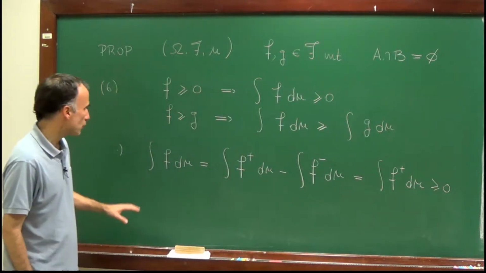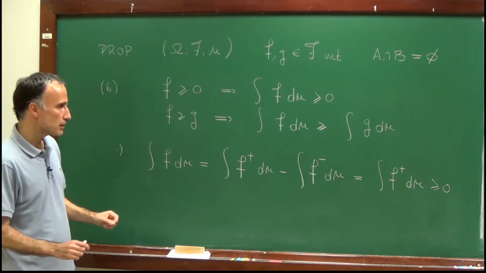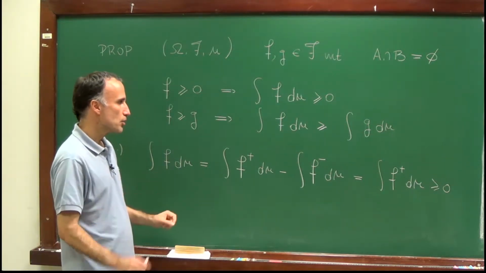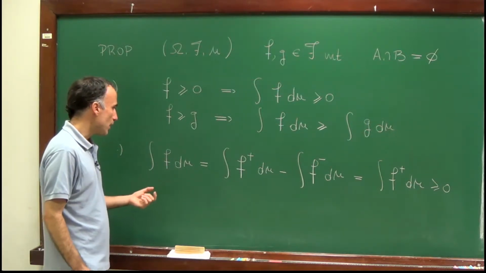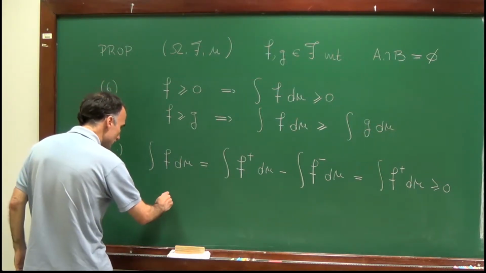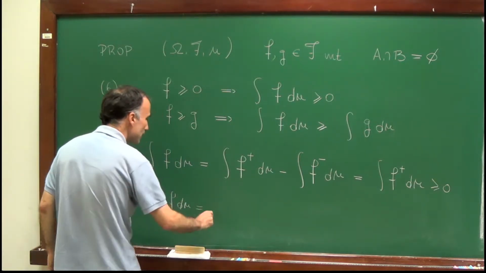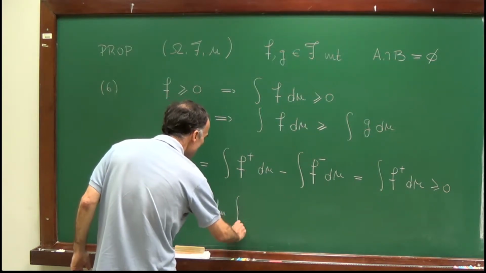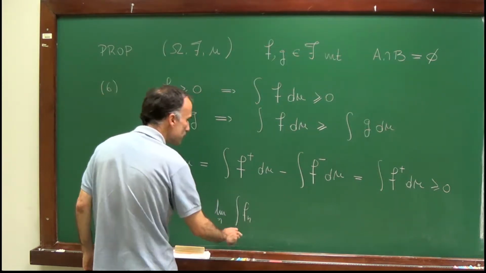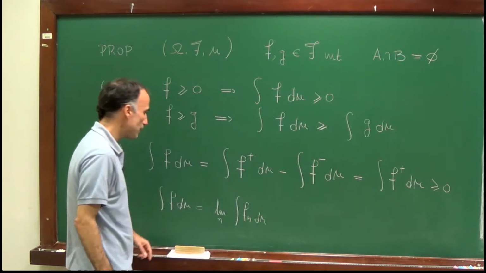In fact, what I'm showing here is that we may have two different definitions for the integral of a non-negative function. Right? We started defining the integral of a non-negative function as the limit of a monotone sequence of simple functions converging to f.